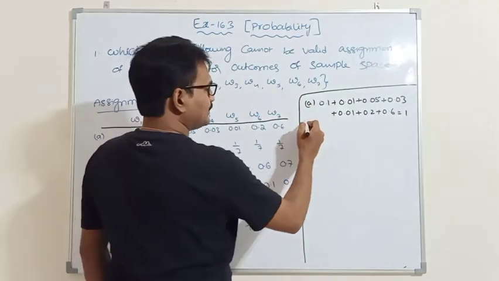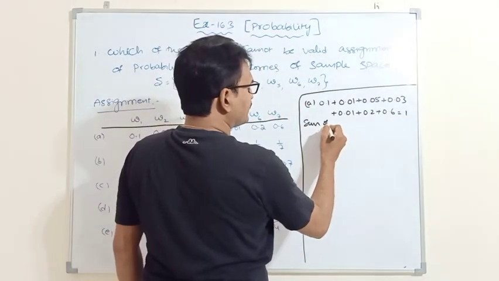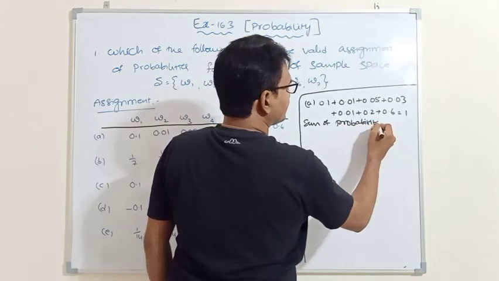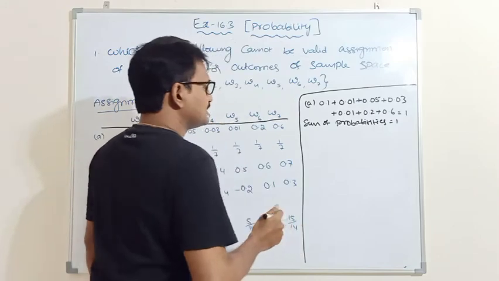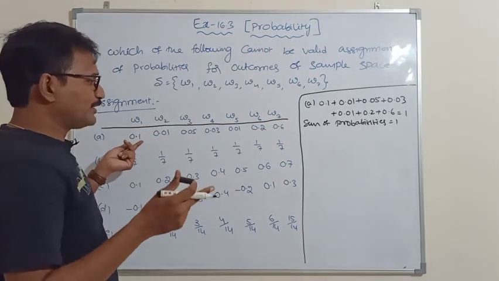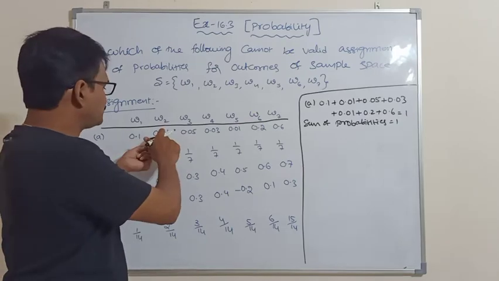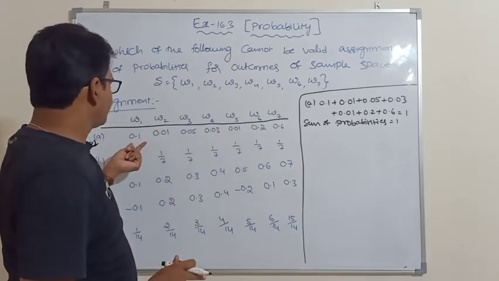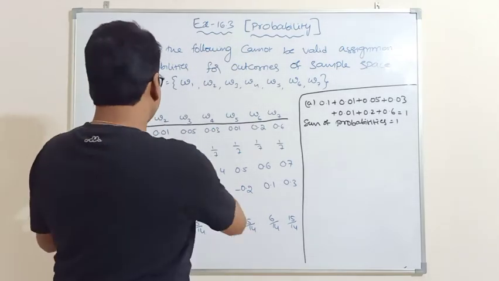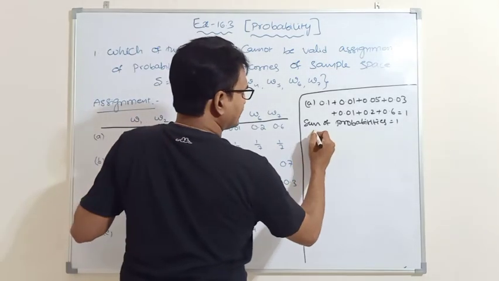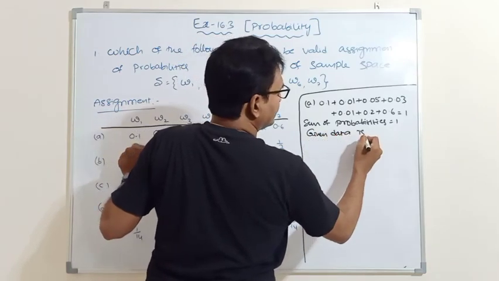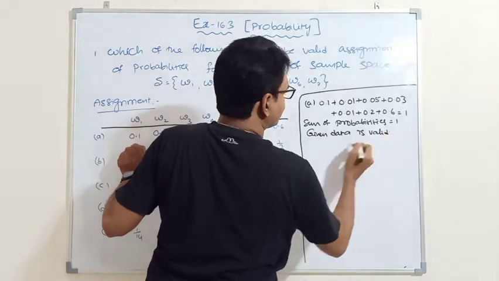So the sum of probabilities is 1, and the second condition is also satisfied. No value should be more than 1, so every value should lie between 0 and 1. Every probability value lies between 0 and 1. Therefore the given data is valid.